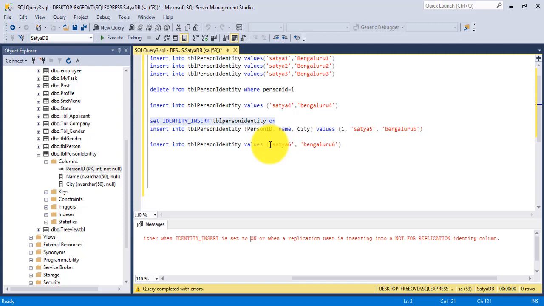So next one is, if you don't want to supply value explicitly for identity column of table person identity, then we must make identity_insert of table person identity off. So we need to set off this identity_insert table person identity, and insert the records again.